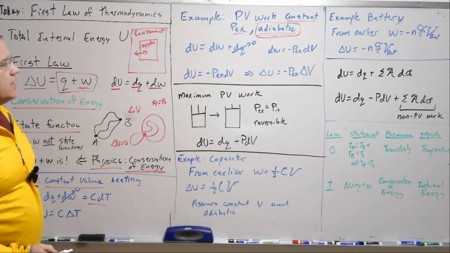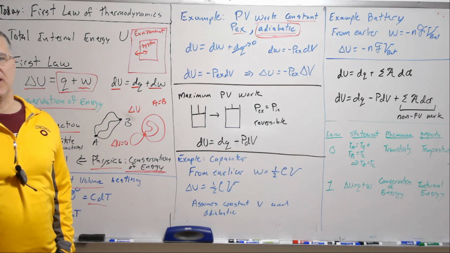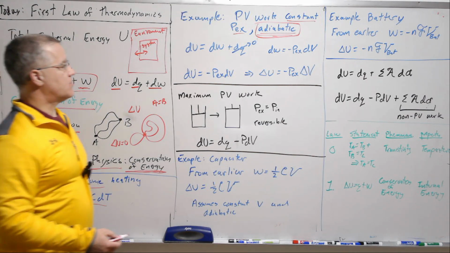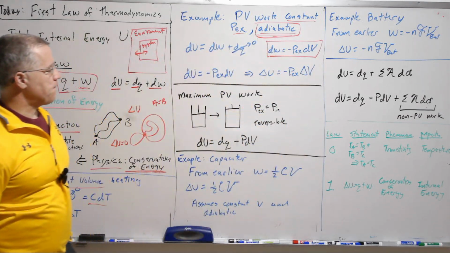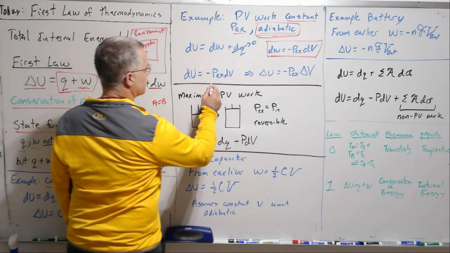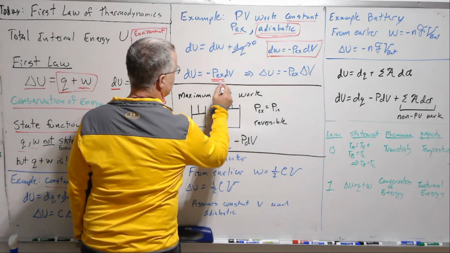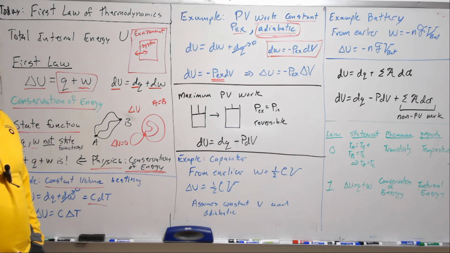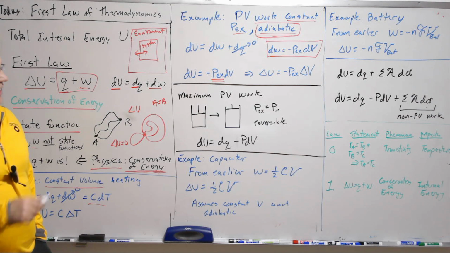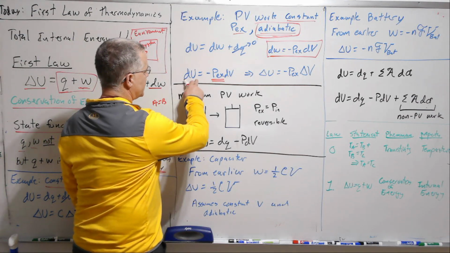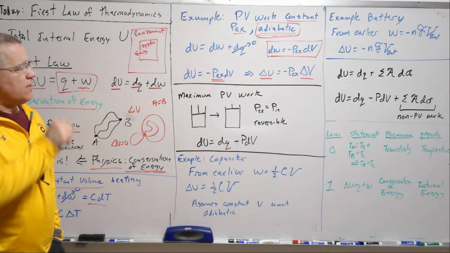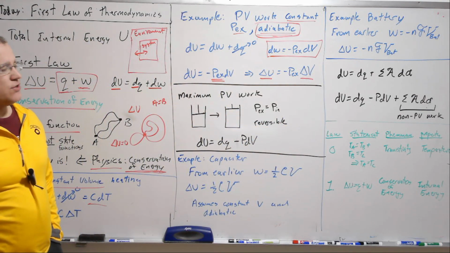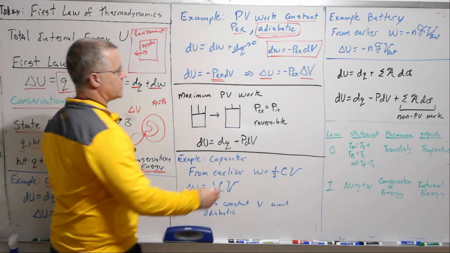It's PV work, and so we utilize our ideas of generalized force and generalized displacement to write our work this way, as we've done before. And then since we're at constant external pressure, so we have to contrive a lot of cases here, although they are important cases, for us to do this without any calculus, then any small change here, this is just a constant, so the change in internal energy is proportional to the change in volume via the external pressure.